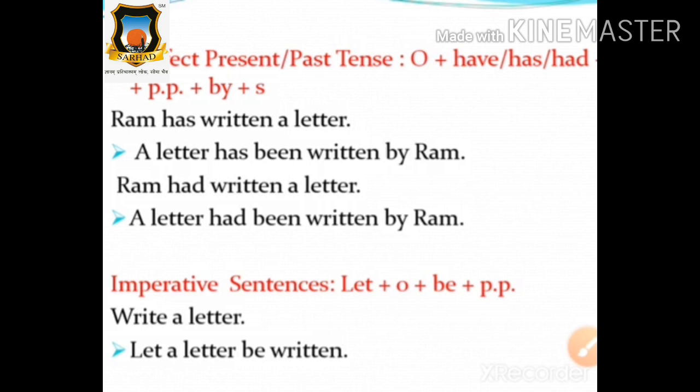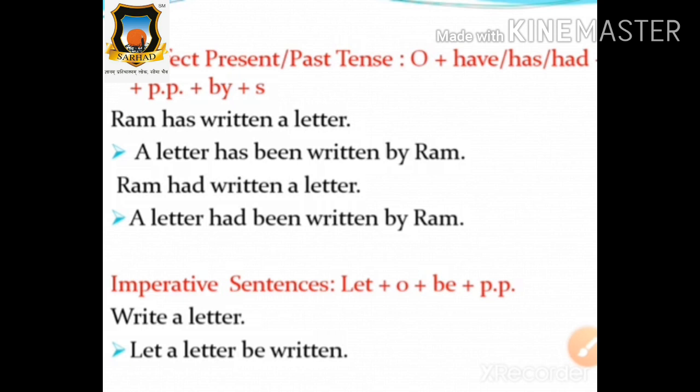Now perfect present tense. What is the formula of perfect present tense, students? Say it loudly again. Subject plus verb plus object is equal to object plus have/has plus been plus V3 plus by plus subject. This is the formula of perfect present tense. Cleared, everyone?